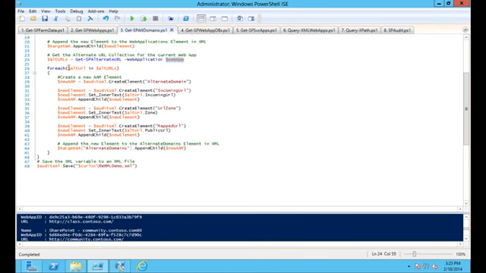Once we do that, we're going to loop through each of the alternate URLs and log each of those in the XML under its associated web application. For each alternate URL, we're going to have an alternate domain. Under there, we're going to have the incoming URL, URL zone, and mapped URL, so that we have all the information we need to recreate those alternate domains down the road if we need to.